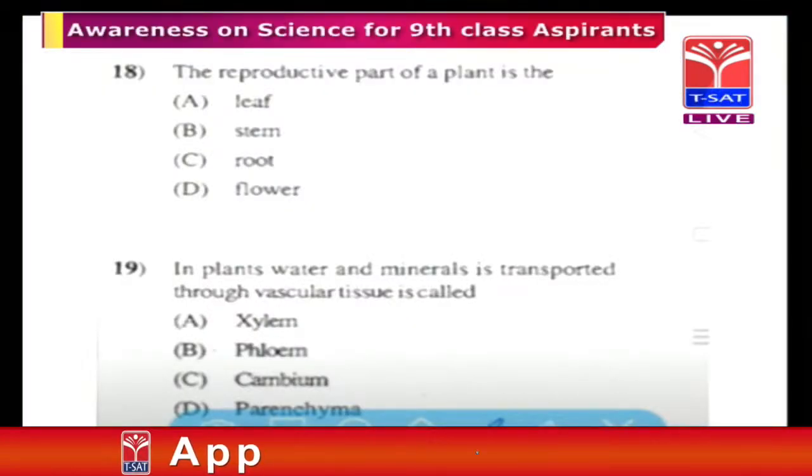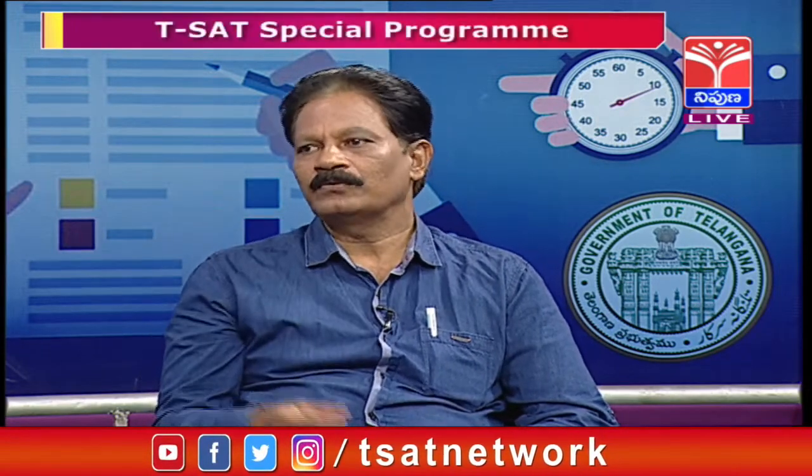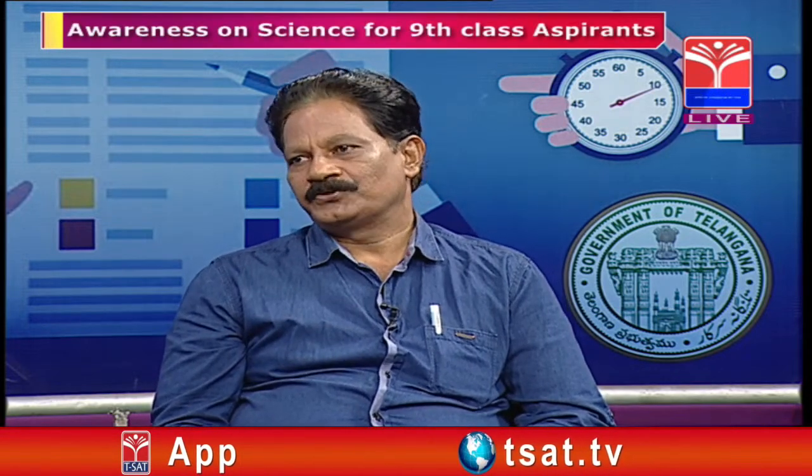The name itself is indicating, sir: vascular, vessel-like, conducting. The meaning of vascular is the tissue which has vessels, that is, narrow tube-like structures. Vascular tissues are of 2 types, xylem and phloem. Xylem is a water conducting tissue. It conducts water along with the minerals.